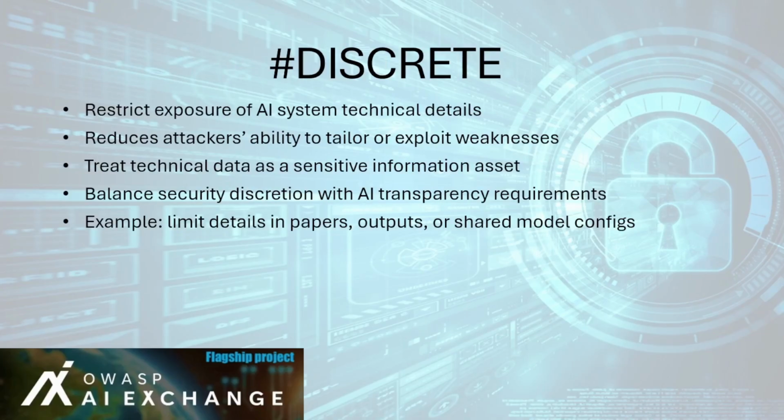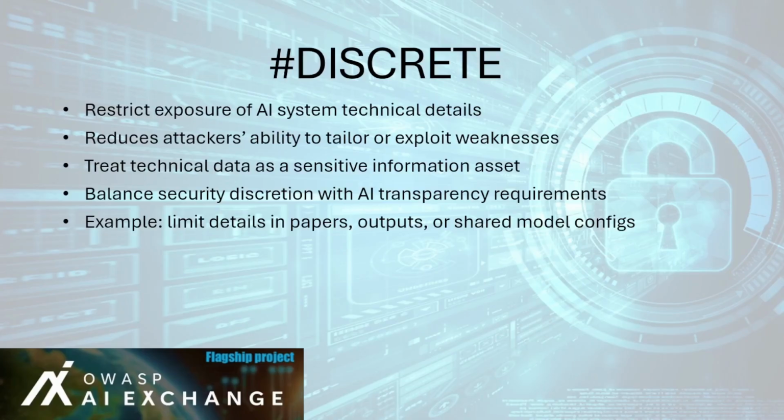The #hashdiscrete control helps protect AI systems by reducing the amount of technical information that could assist attackers in finding vulnerabilities. The goal isn't secrecy for its own sake. It's about risk-based discretion, ensuring that sensitive details don't fall into the wrong hands while still meeting transparency and accountability obligations. The aim is to lower the probability of successful attacks by restricting access to model architecture, training configurations, datasets, or other system internals that could be exploited.